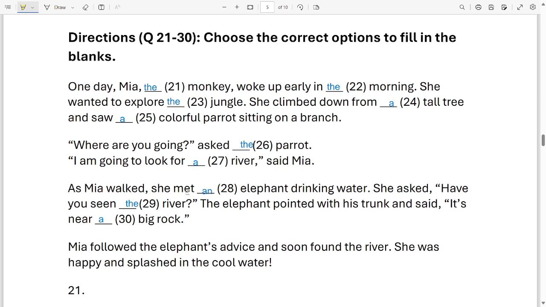As Mia walked, she met an elephant drinking water. She asked, have you seen the river? The elephant pointed with his trunk and said, it's near a big rock. Mia followed the elephant's advice and soon found the river. She was happy and splashed in the cool water.